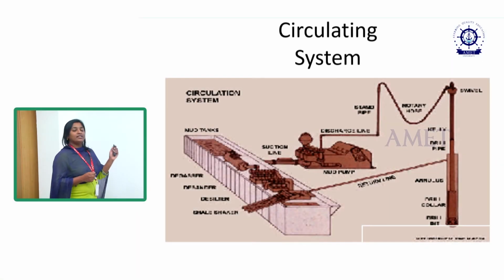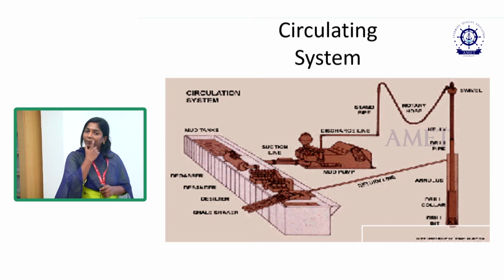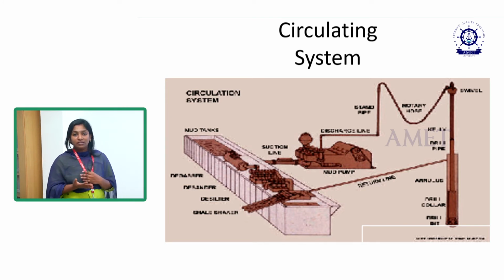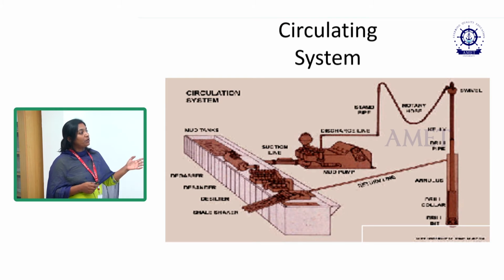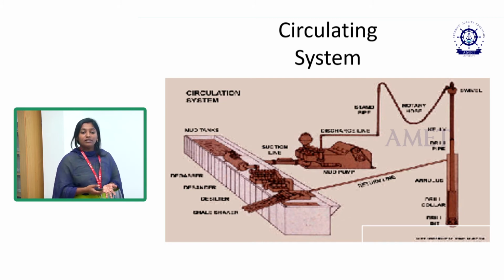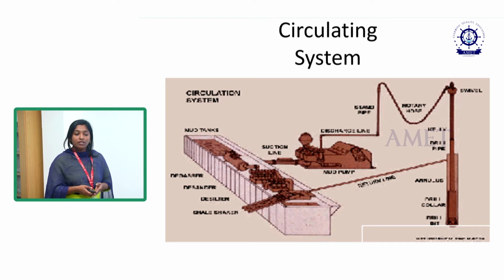Circulating systems. The circulating system is a very important aspect when you are drilling and extracting oil and gas in the upstream. This is the drilling system: when you are preparing the mud according to the formations, it will perform the functions of drilling fluids, and it will carry the cuttings from the subsurface to the surface.